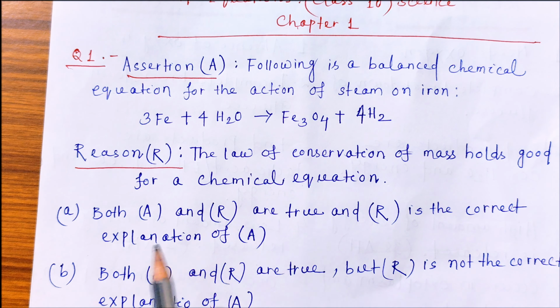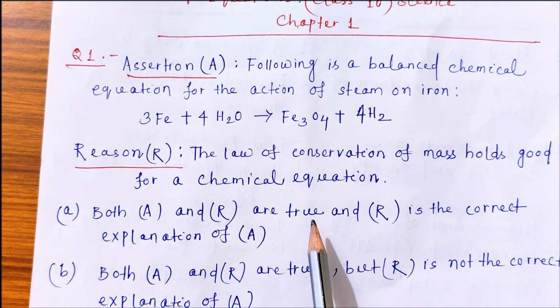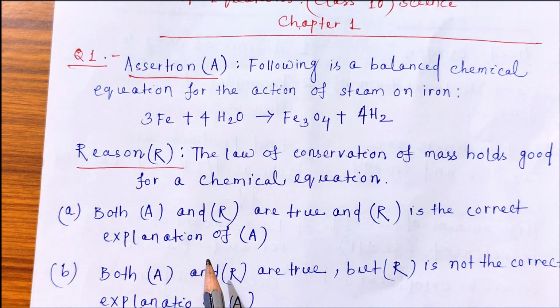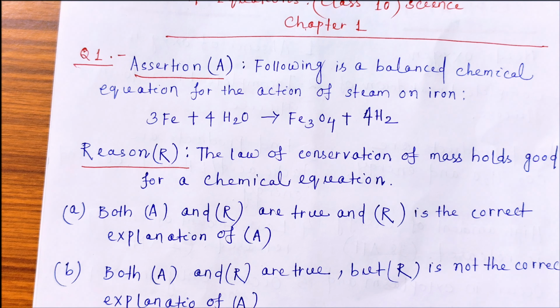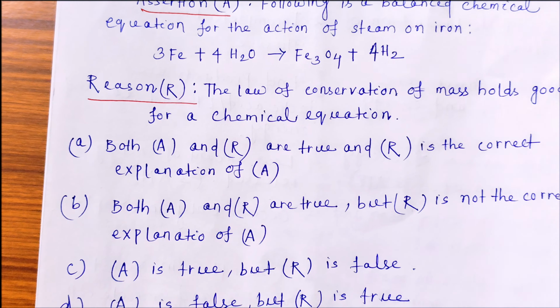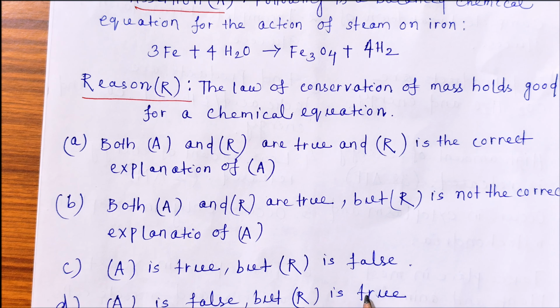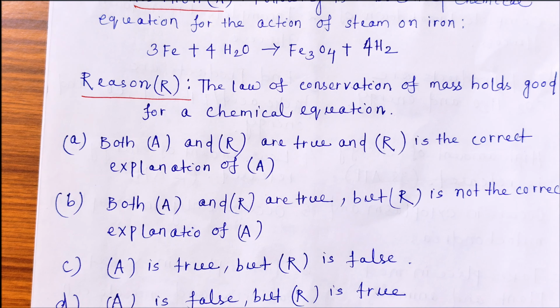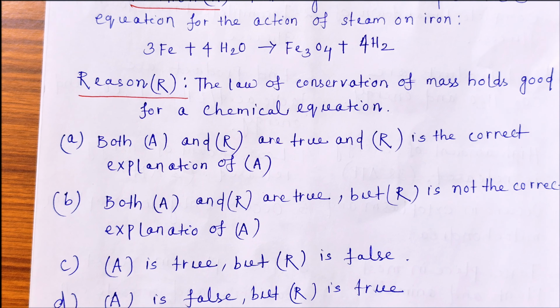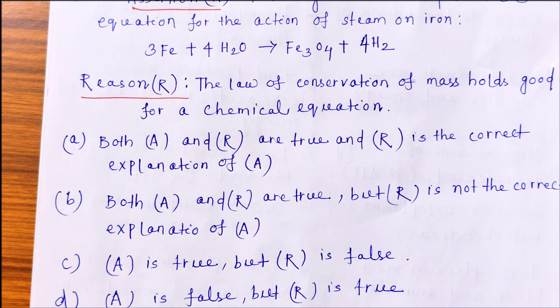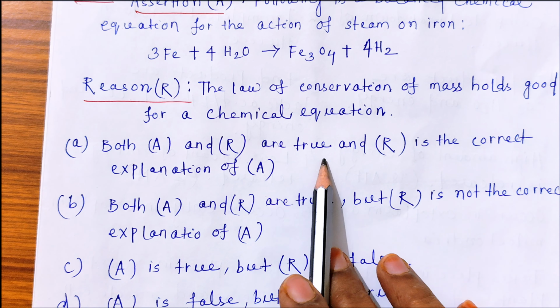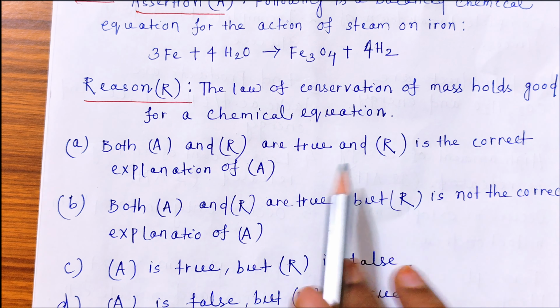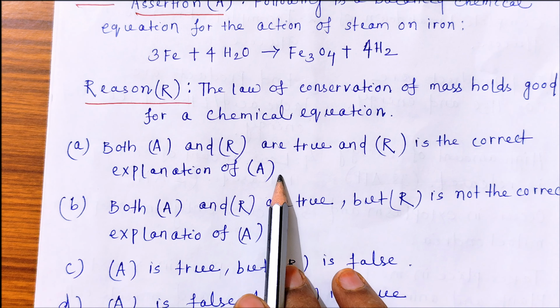So what are the options? A, both A and R are true and R is the correct explanation of A. B, both A and R are true but R is not the correct explanation of A. C, A is true but R is false, and D, A is false but R is true. So the answer is A, that is both A and R are true and R is the correct explanation of A.